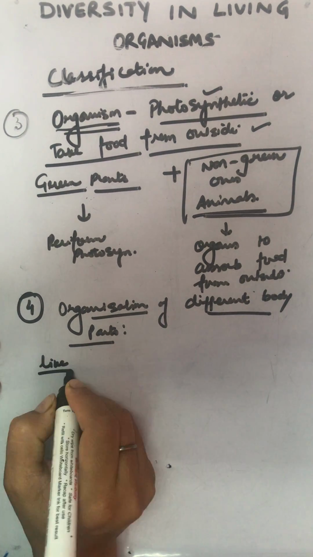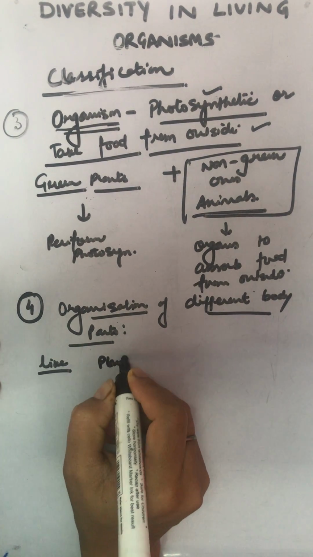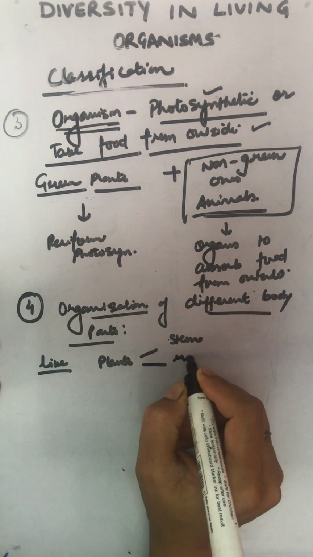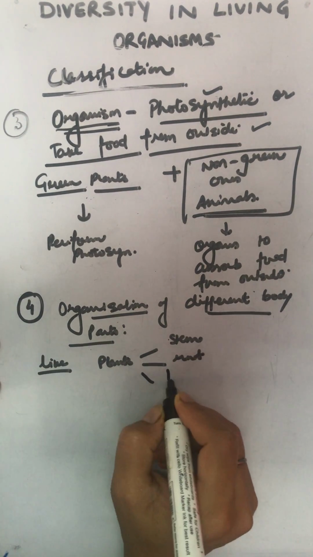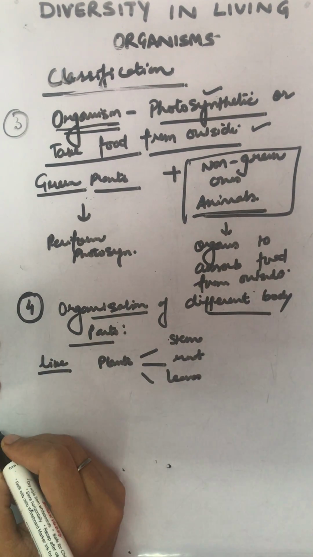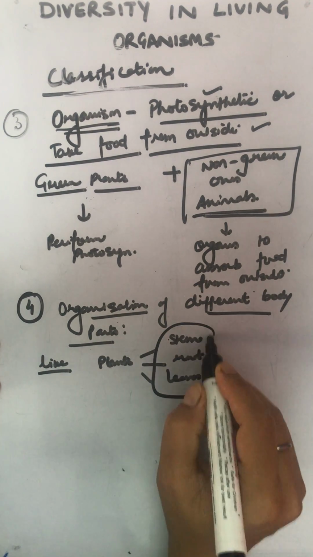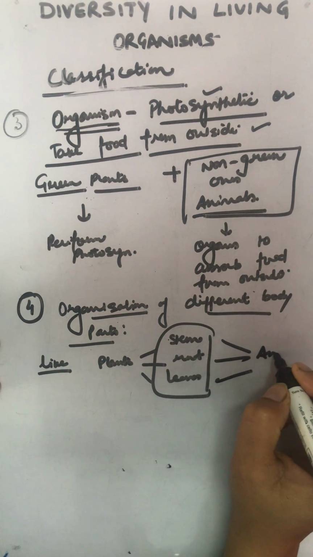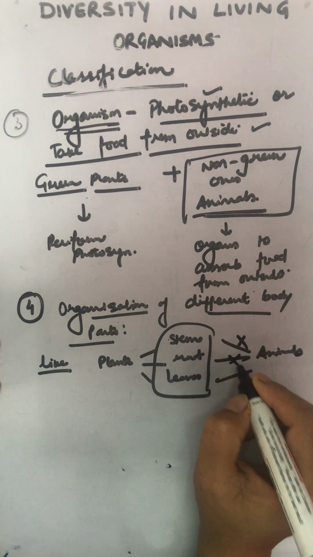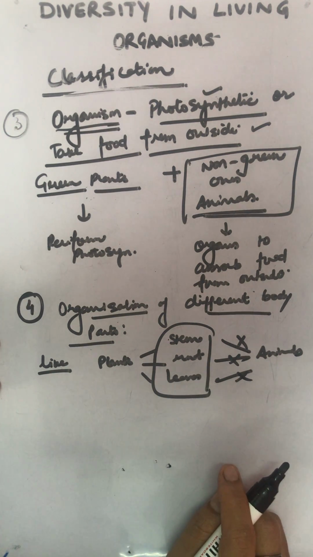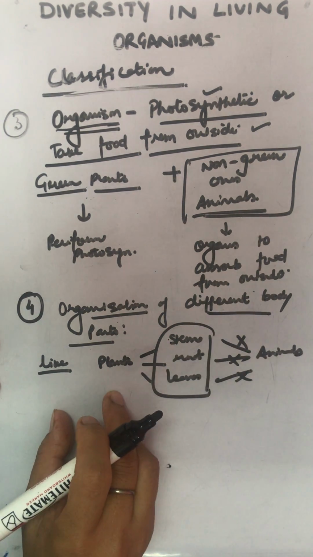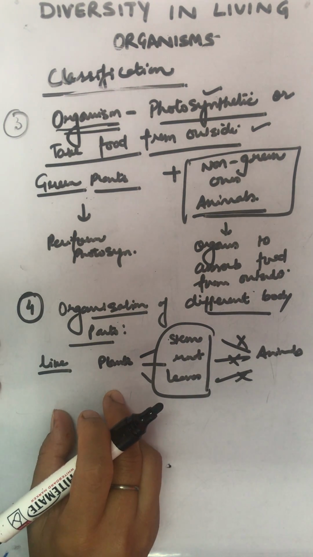Like, we say plants, they possess stem, root and leaves. Right? Do the animals possess all these? No, animals do not possess all these. Why? Because they do not require. The grouping or organization of their body is different from plants. Clear?